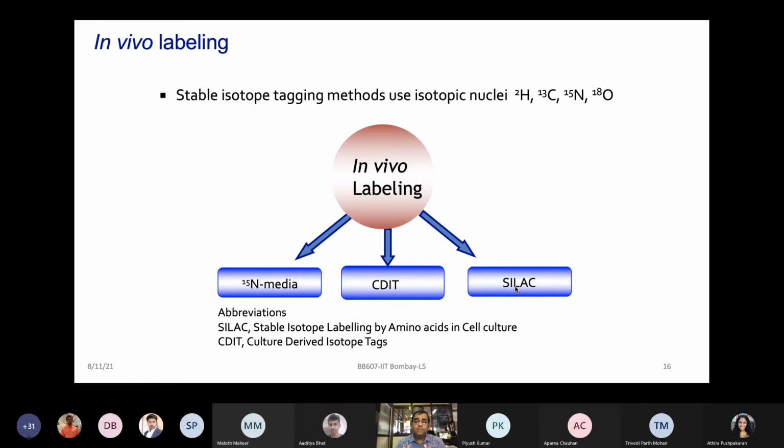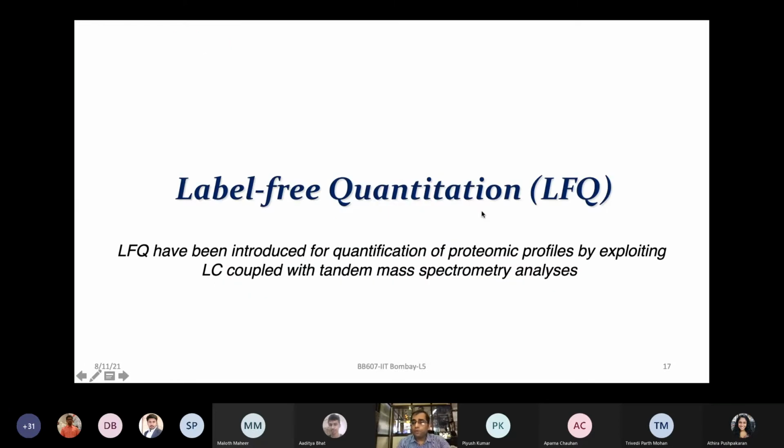So what is the simple thing to start with for quantitative proteomics? You have 2 sets of conditions to be compared. You label one set of conditions with one type of label, and the other set with another type of label. It could be in vitro labeling, or it could be in vivo labeling. In vitro labeling, essentially iTRAQ, TMT, ICAT, these kinds of methods can be used. In vivo, many things are possible, but SILAC is most heavily used, and that is what we will talk about in the subsequent lectures. So this gives you at least a quick overview of label-based quantification, which we will elaborate as we go along.